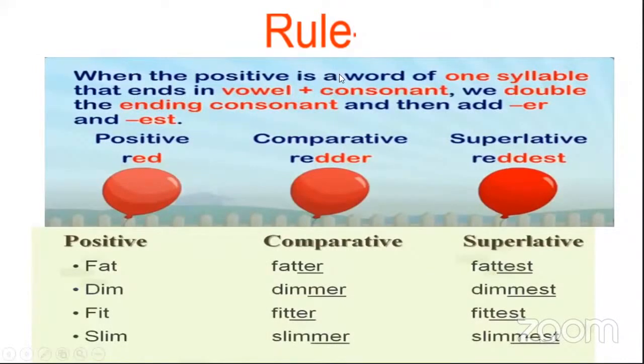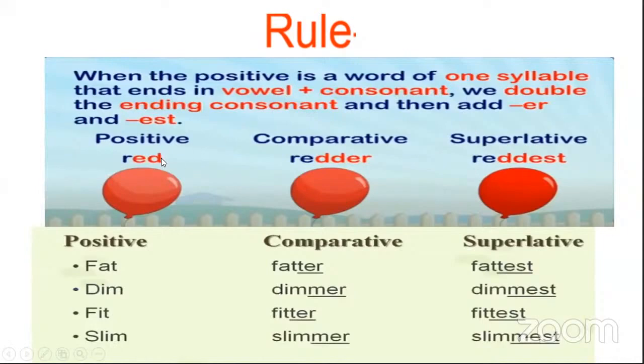Now the next rule. When the positive is a word of one syllable that ends in vowel plus consonant, see words like fat or red or dim, the middle one is a vowel and the end letter is a consonant. We double the ending consonant.